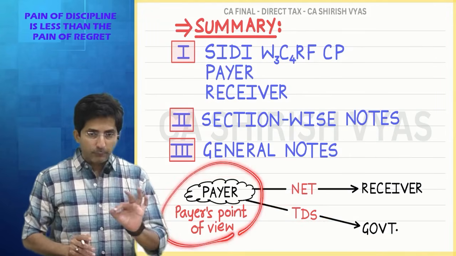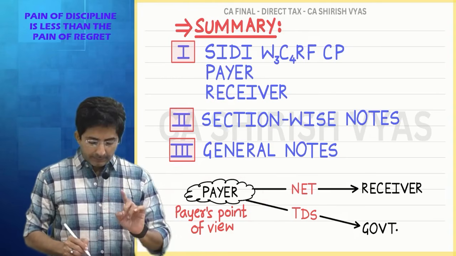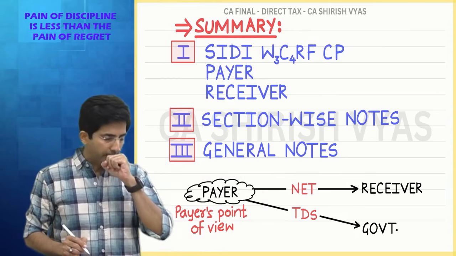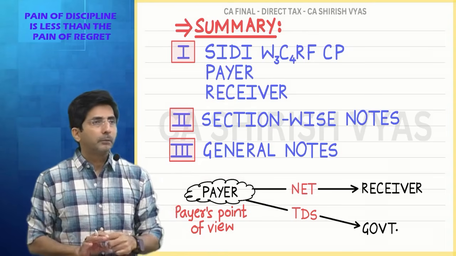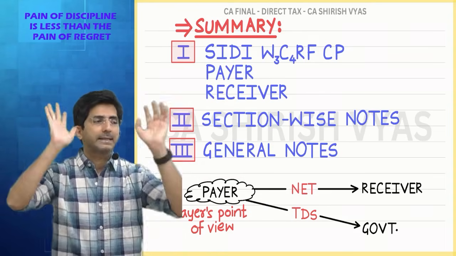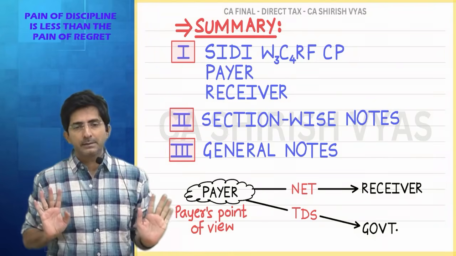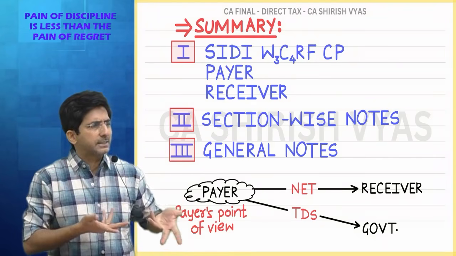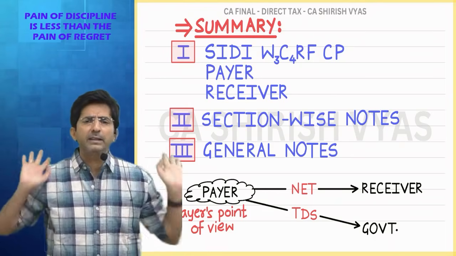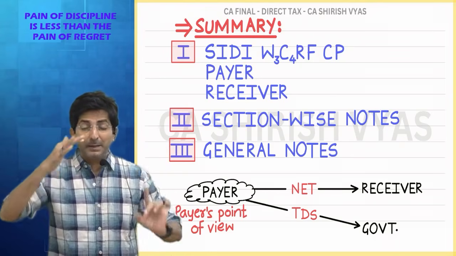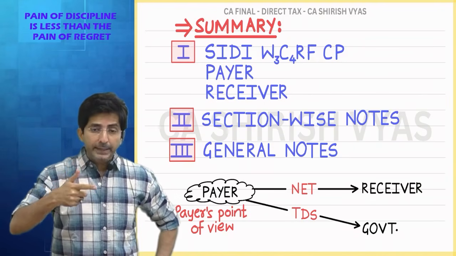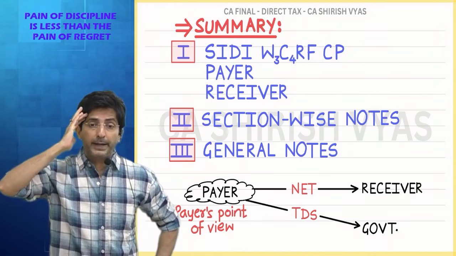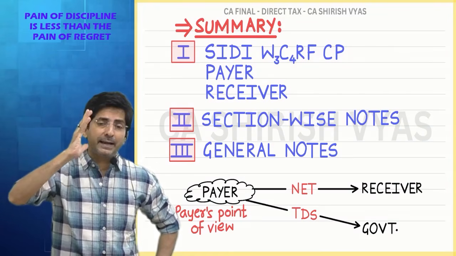You know why I make this clear first only? Because see, I have noticed in my past teaching, sometimes students' confusion arises. Why? You know, because he is thinking from receiver's angle. That's why confusion arises. So all this I have learned in my past teaching. So that's why at the beginning only I make it clear that this chapter is a headache for payer. Okay, one more thing. I will tell you many times that this chapter is a headache for payer. You know why it is a headache?